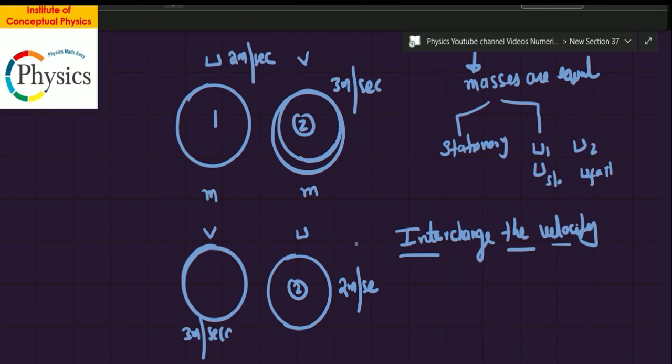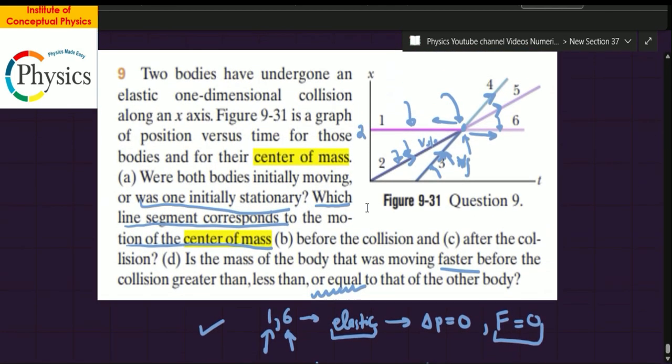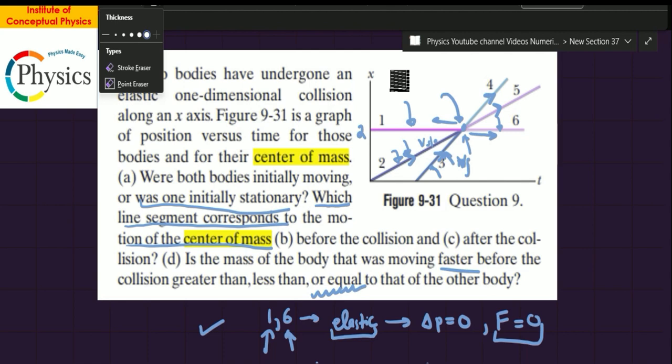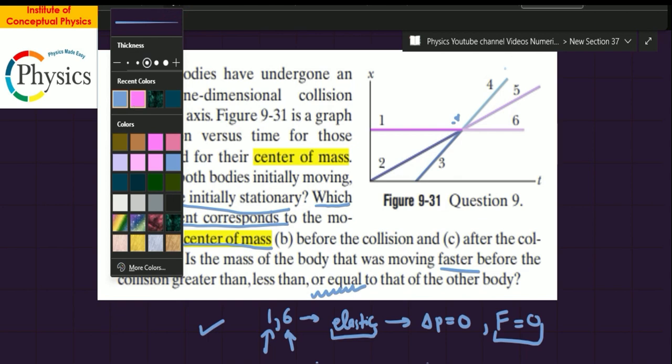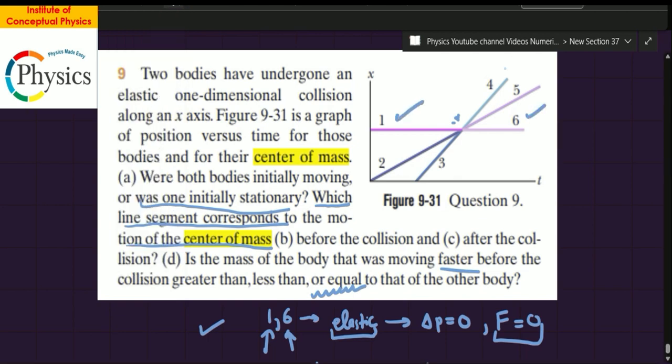Let's go back to the graph and see whether this kind of interchange happened or not. I'll remove the work we have done and analyze it with respect to what's happening here. We have already identified 1 and 6 to be the before collision and after collision center of mass location.